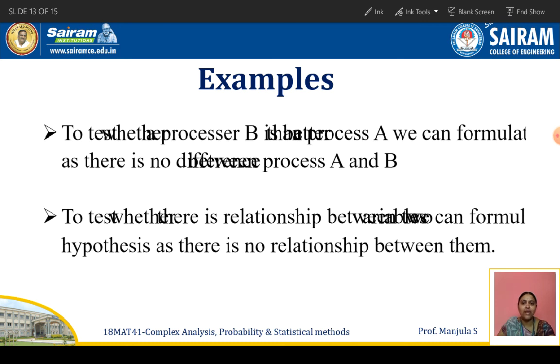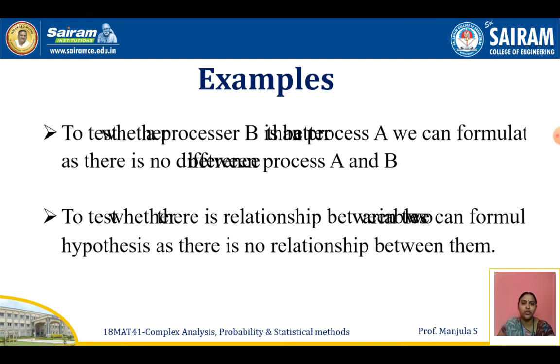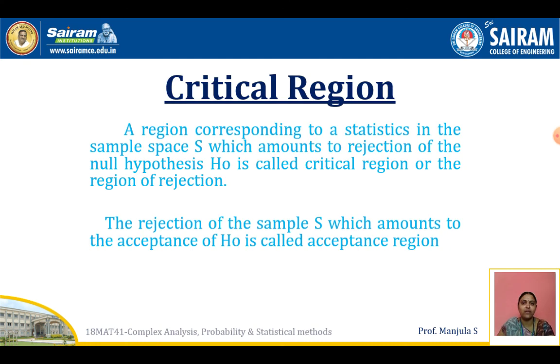To test whether there is any relationship between A and B, we formulate that there is no relationship between these two. This is just an example we gave here.